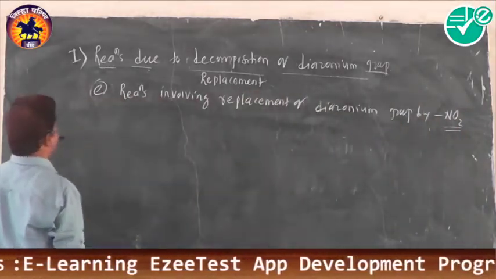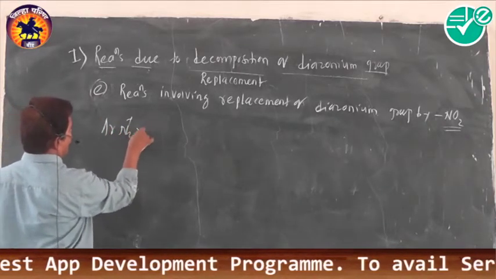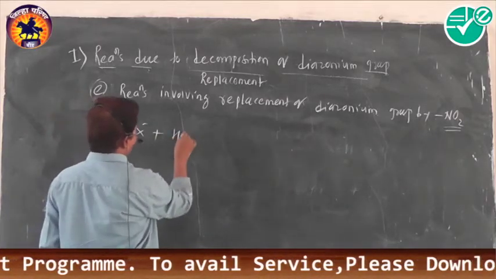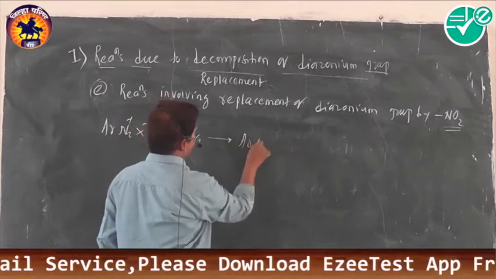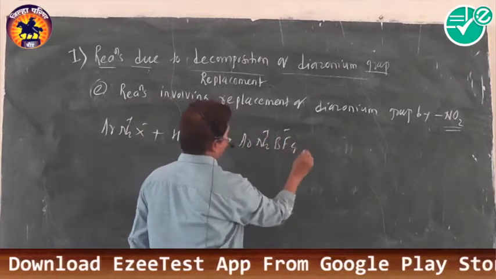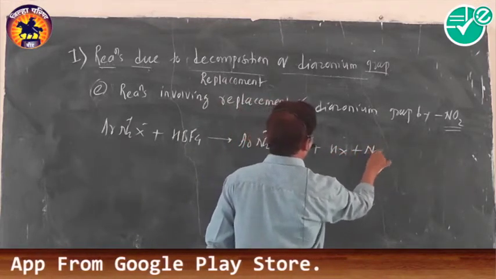Generally, these diazonium salts are first treated with HBF4. We get aryl diazonium fluoroborate, along with HX, along with N2 gas.